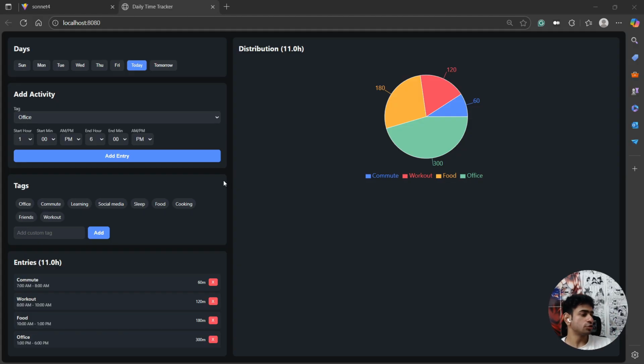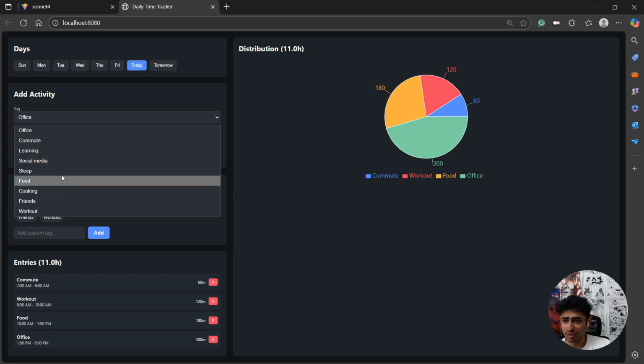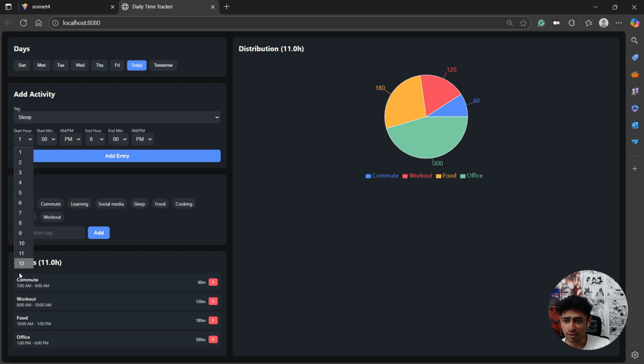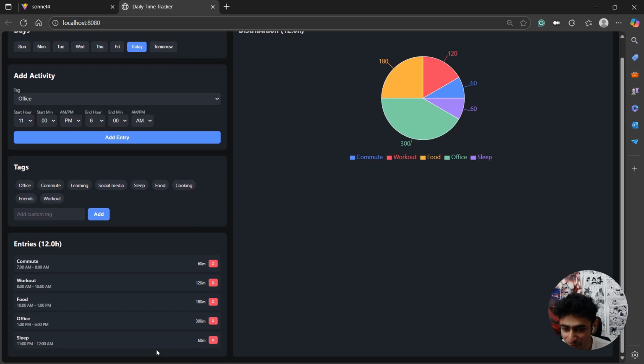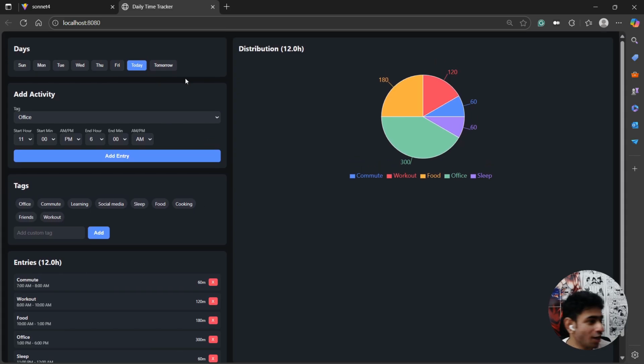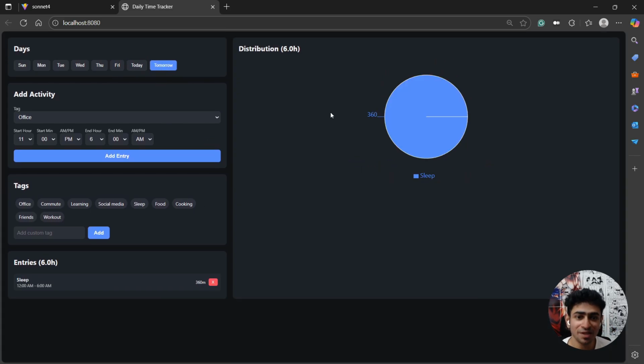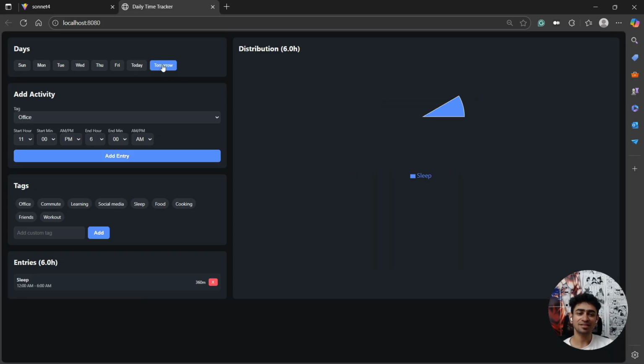Okay, so my soda is almost over, and now I'm going to do one final test for our daily time tracker in GPT-5. I'm going to finally add some sleep time, which is going to be, let's say, 11 p.m. to 6 a.m. Let's see how it looks. 60 minutes. Perfect. Let's see how it's going to add for tomorrow. 6 hours for tomorrow. It worked. It works 100%. This is amazing.